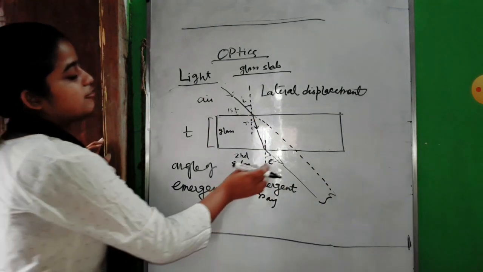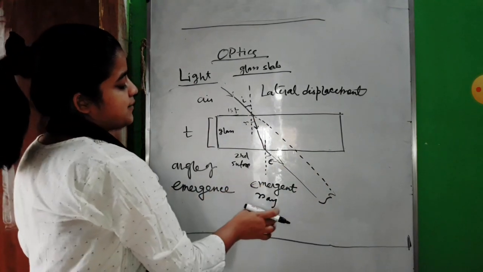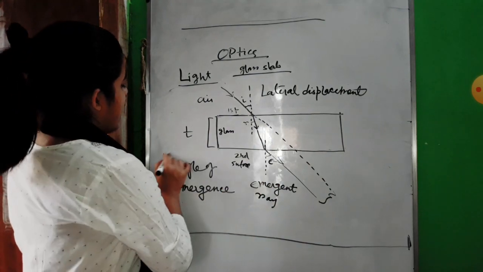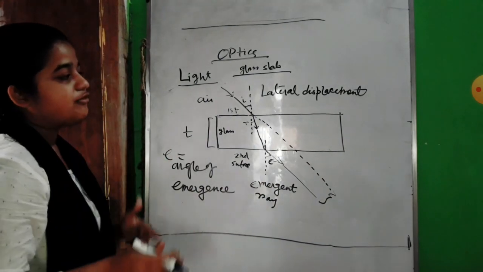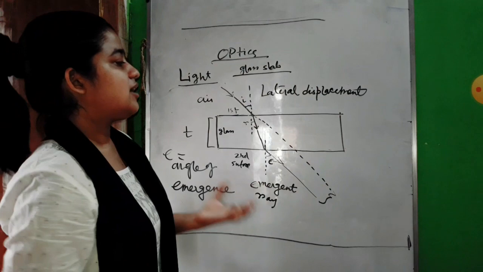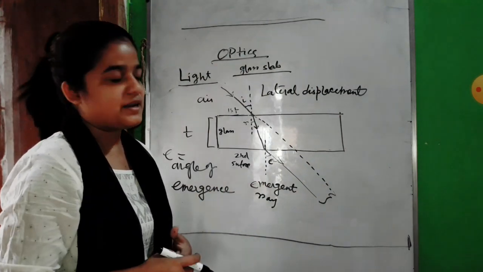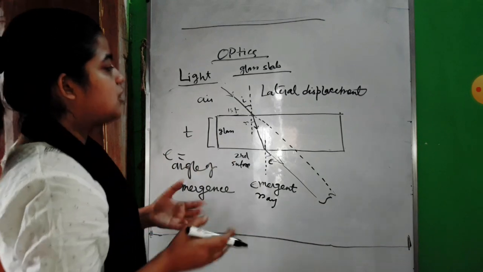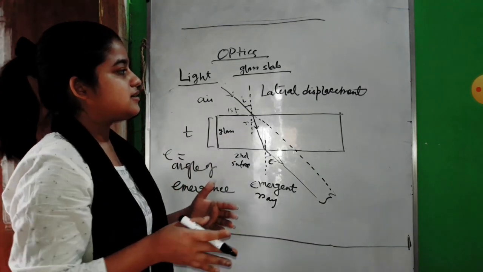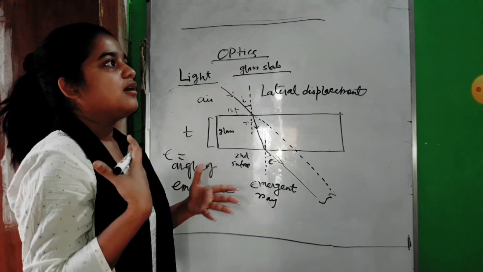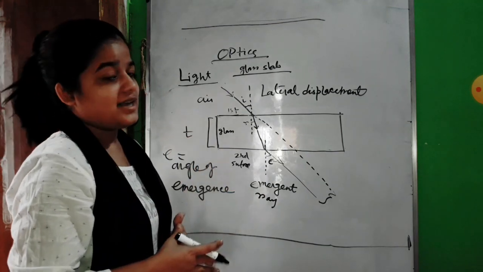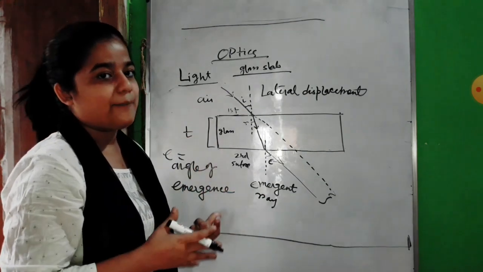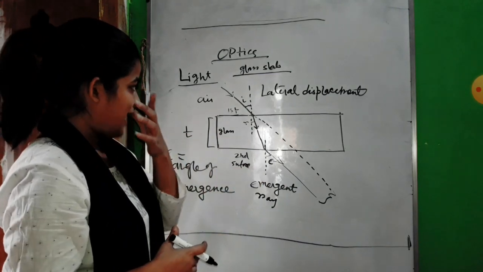So we call that final ray the emergent ray, and that angle the angle of emergence, and what we finally got is the phenomenon which we call lateral displacement. That means always if there is a block in the middle of the path of the light rays, then this lateral shift can happen.